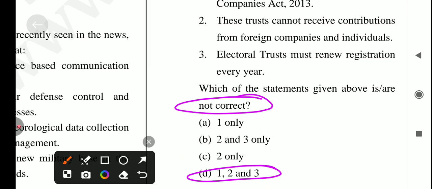And who cannot contribute to the electoral trust? First, an individual who is not an Indian citizen, other electoral trusts approved under the electoral trust scheme, contributors without PAN, and NRIs without a passport.